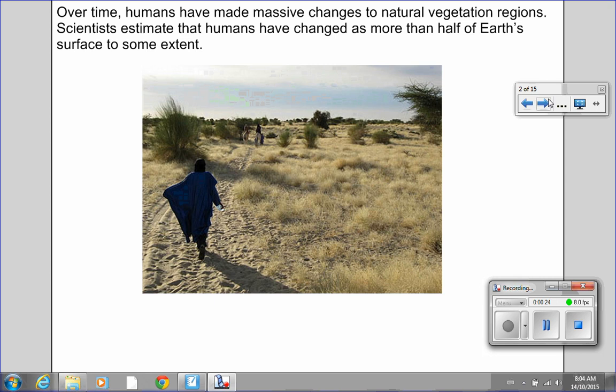Over time, humans have made massive changes to natural vegetation regions. Scientists estimate that humans have changed more than half of Earth's surface to some extent.